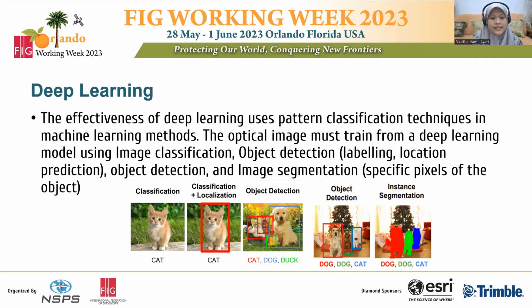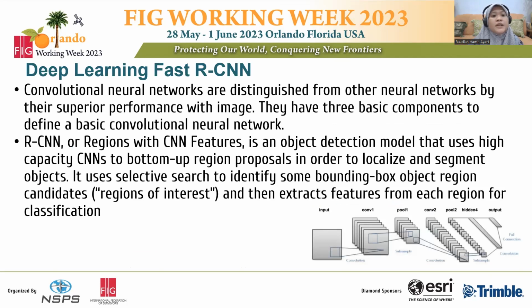This is an example of how deep learning can identify the object. In this paper, we compare the Fast RCNN, YOLO, RetinaNet, and also SSD methodologies for palm oil tree counting. First, we discuss the Fast RCNN methodology.